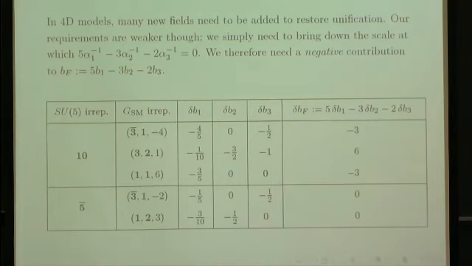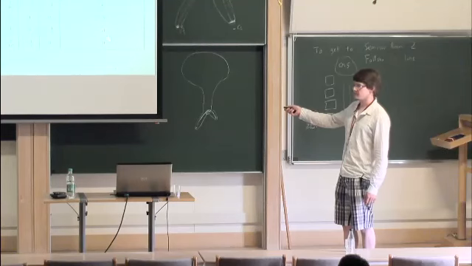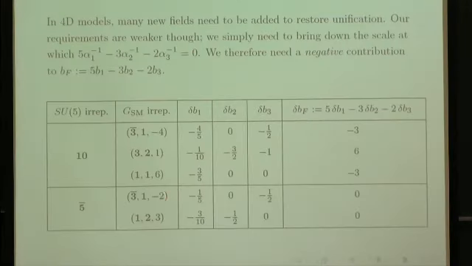So let's look at the matter fields that we have available in a typical SU(5) model and look at their contributions to this particular combination. Here are our 10 and 5-bar of SU(5), their standard model content, and this is a simple calculation to get these combinations of coefficients. One thing to highlight, which has been pointed out by many authors but with different emphasis, is that the two components of the 5-bar here each contribute 0 to this. In other words, it doesn't matter how many of each of these fields I have, I do not change the F-theory unification scale. So these are no good to me for present purposes. It does mean I can introduce whatever I like from this sector as, say, messengers of gauge mediation or something like that without interfering with unification.